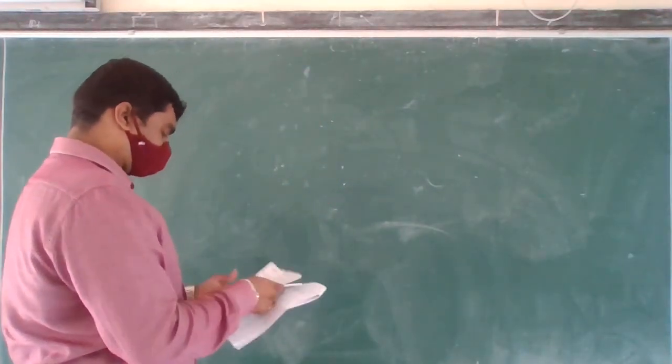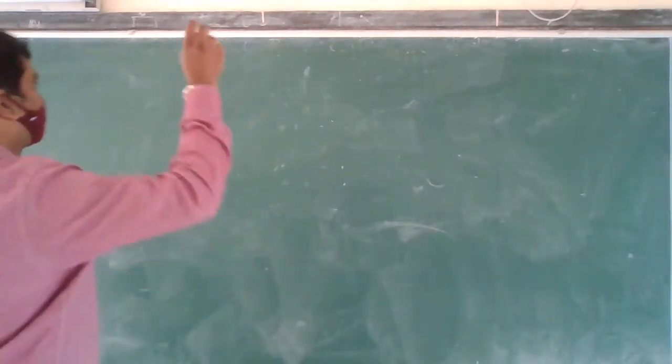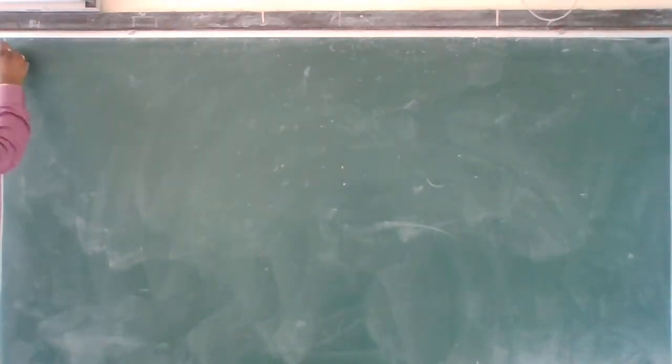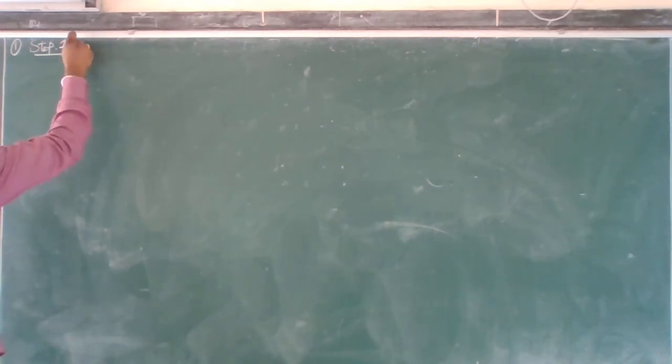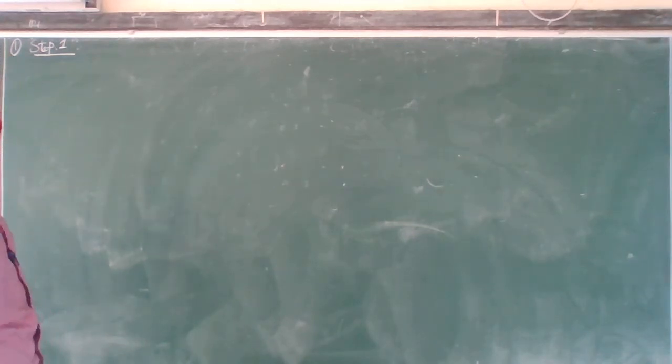Okay, first problem. Step 1. What is this?